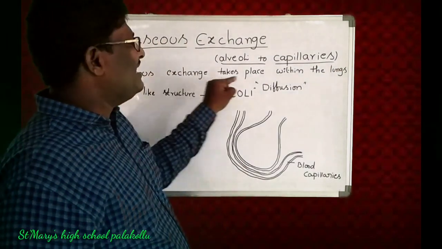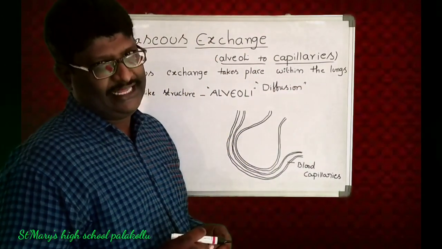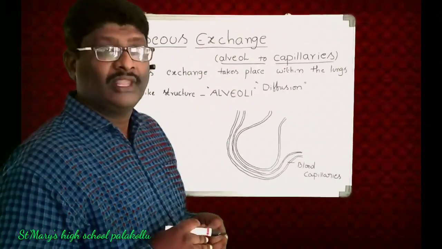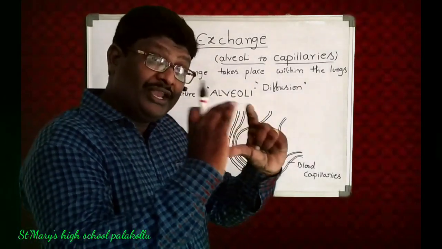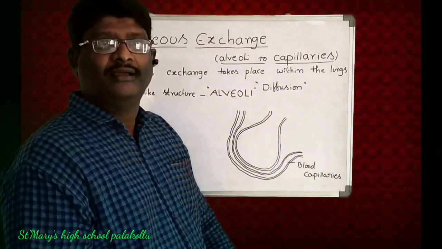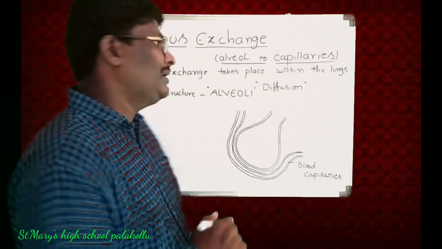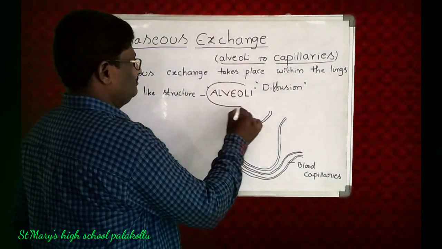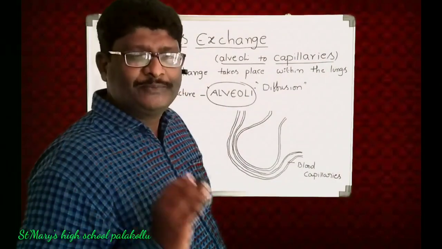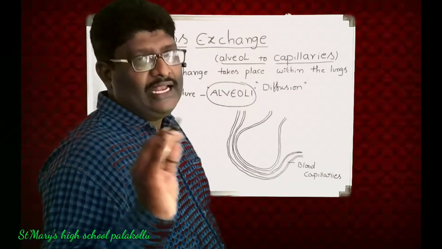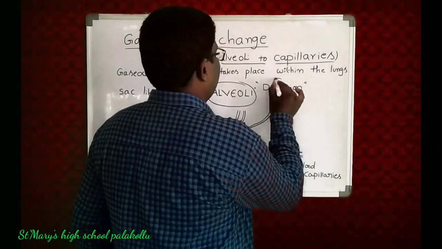Actually, gases exchange takes place within the lungs. Where does the exchange process take place? In a sac-like structure called alveoli. What is that? Alveoli. The gases exchange takes place in alveoli by the process of diffusion. What is that? Diffusion.